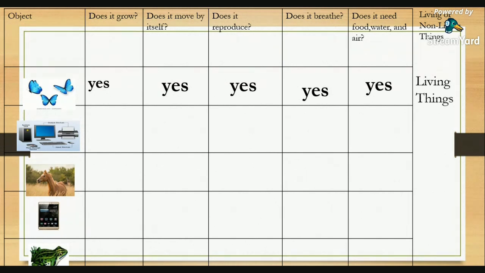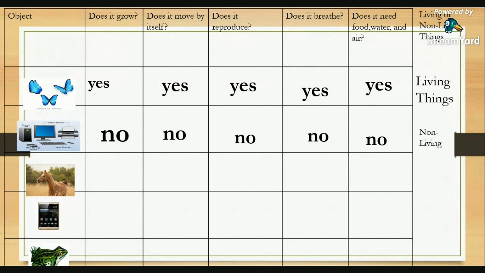How about picture number 2? A computer. Okay, does it grow? No. Does it move by itself? No. Does it reproduce? Again, it's a no. Does it breathe? No. Does it need food, water, and air? No. So, if it has all those characteristics, what do we call it? Yes, very good. It's a non-living thing.